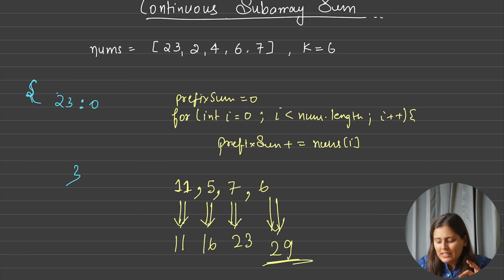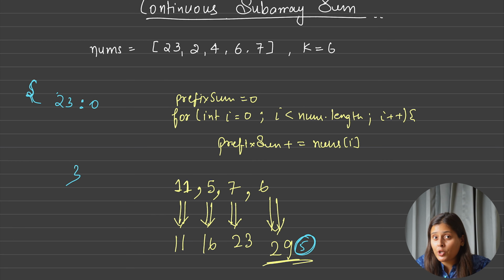But do you think only the difference 6 will be a multiple of 6? Or 12 can also be a multiple of 6? Or 18 can also be a multiple of 6? Yes, instead of subtraction, don't you think you should have used a modulo operator? Why am I saying this? This is 29, so 29 modulo 6 is what? 5, yes.